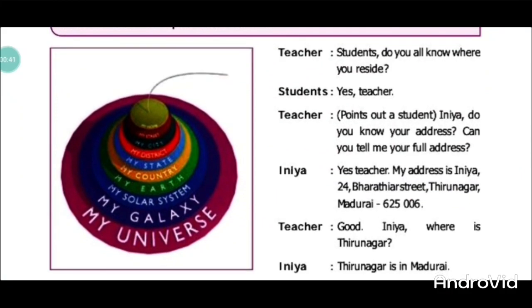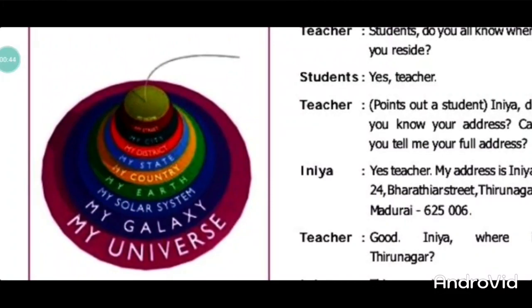First, we discuss this picture. First, my universe. Second circle is called my galaxy. Third circle is called my solar system. Fourth circle is called my Earth. Fifth circle is called my country. Seventh circle is called my state. Eighth is called my district. Ninth is called my place, street and home. Do you know what this picture tells?